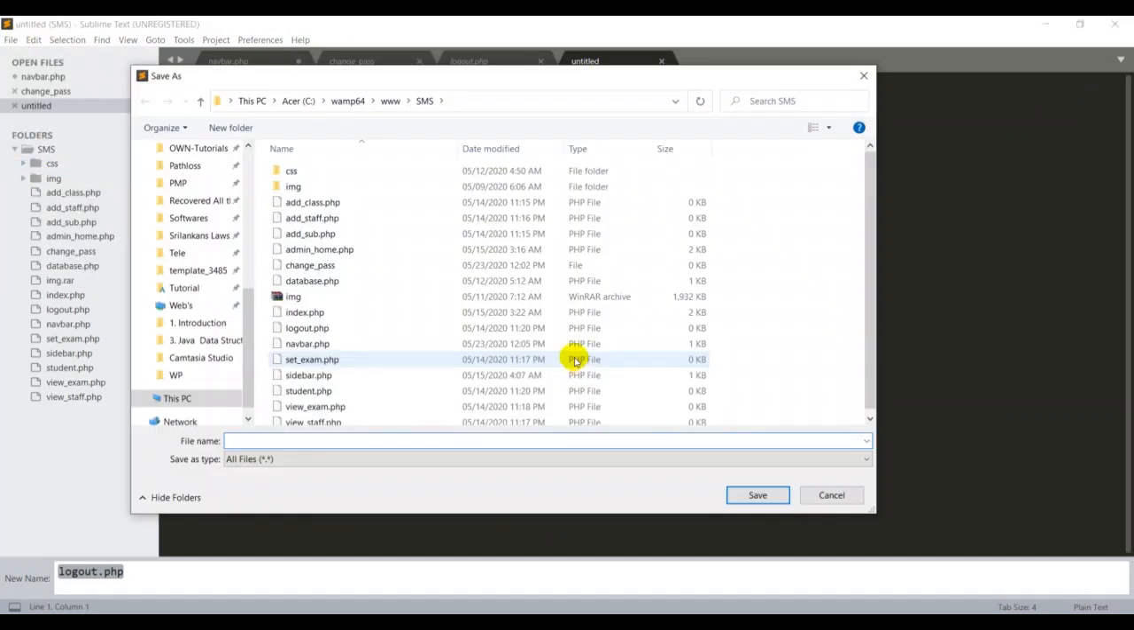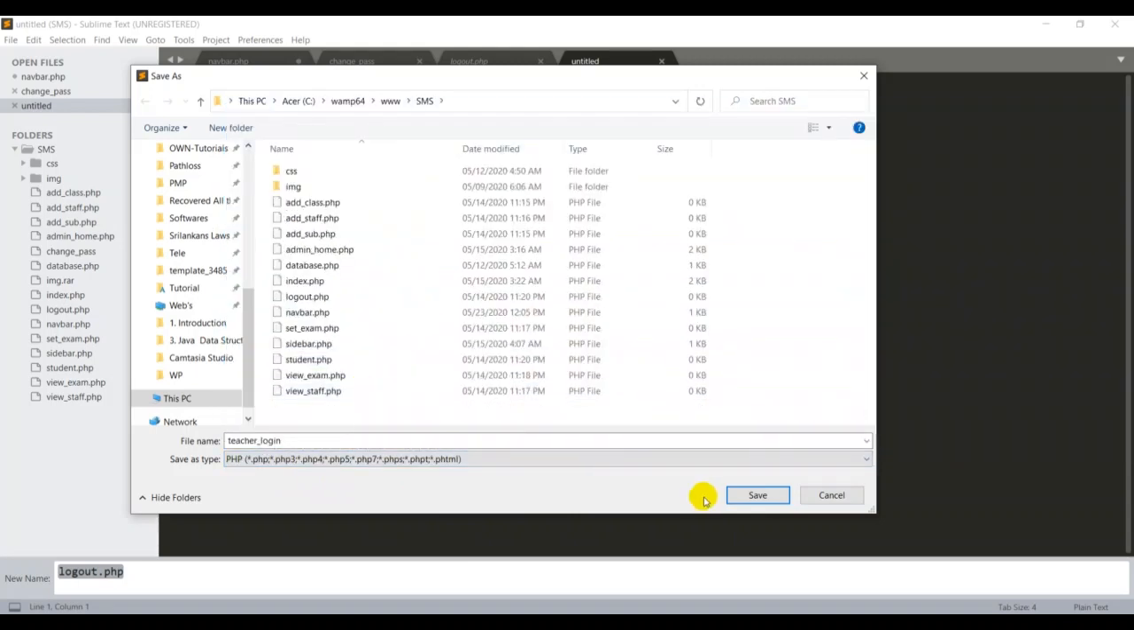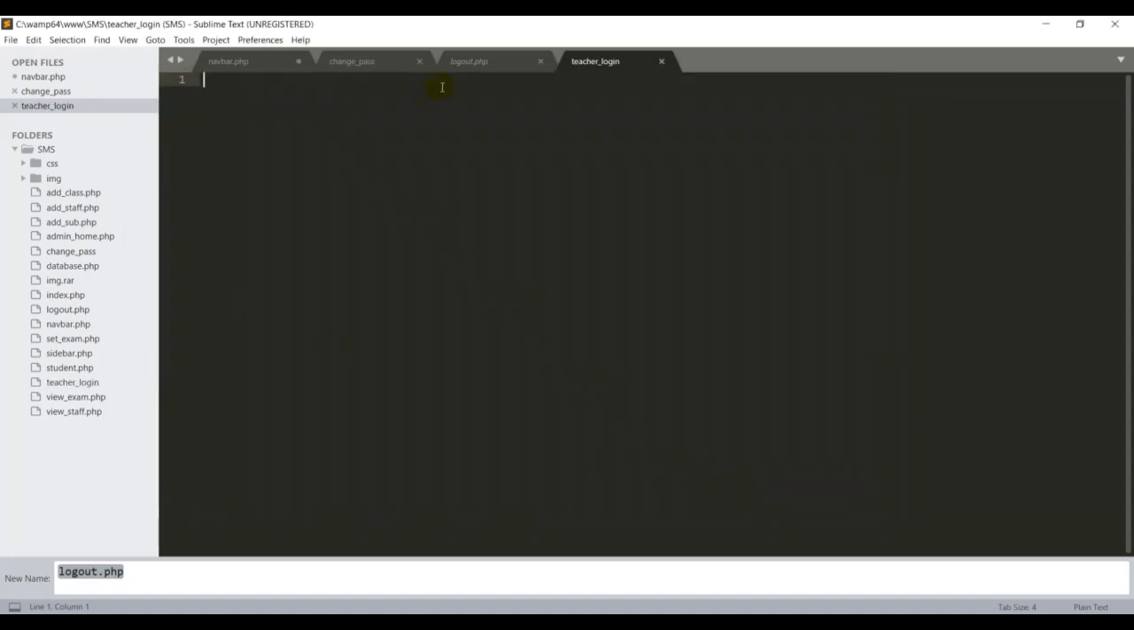For the teacher, I want to give the name teacher underscore login. Okay, teacher underscore login. I want to copy this one. I want to use this one more time. So I'm giving the PHP extension. Then teacher, is it right? That's fine. Save is good.